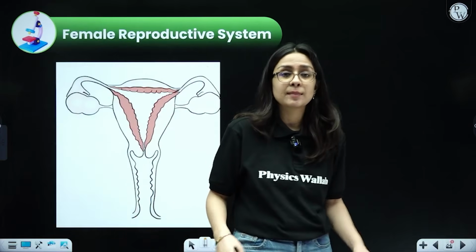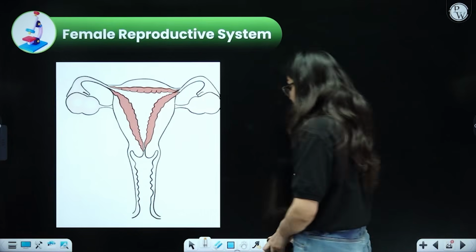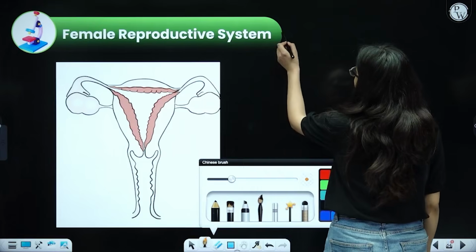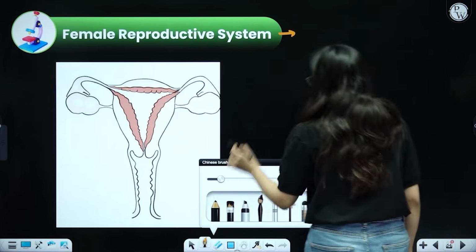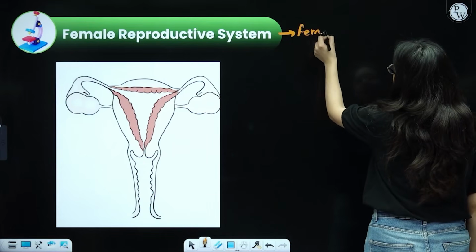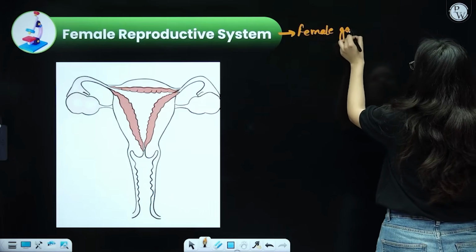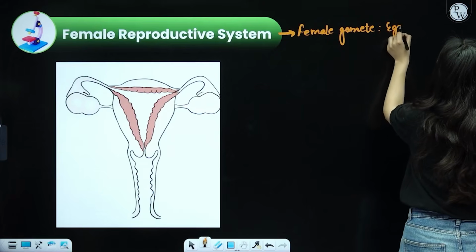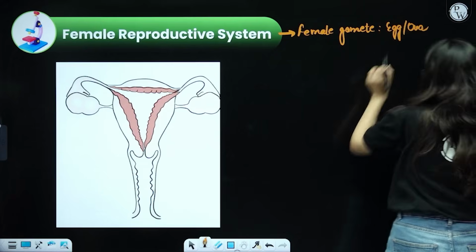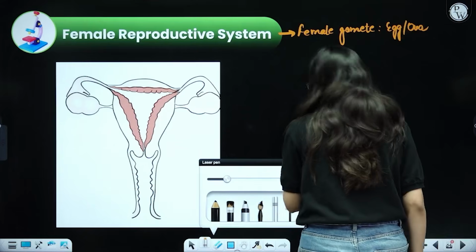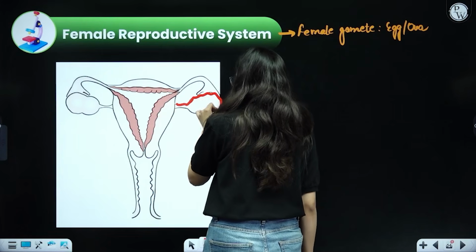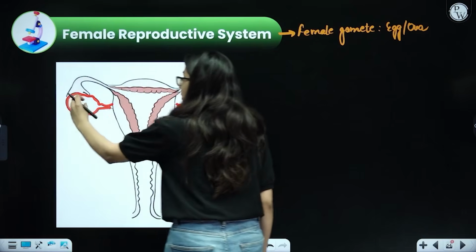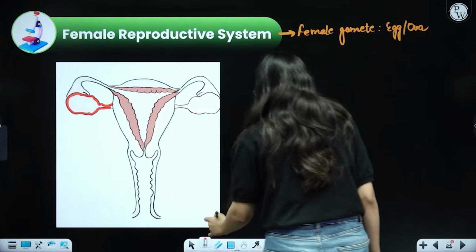Now talking about the female reproductive system. It is also essential to understand because it is responsible for producing the female gamete. And what is the female gamete? It is the egg or the ova. So it is produced in the female reproductive organs. Understanding this again with the help of a diagram. In females, over here, you see small bag-like structures on both sides. These are the ovaries. They are 2 in number, or you can say they are present in one pair.